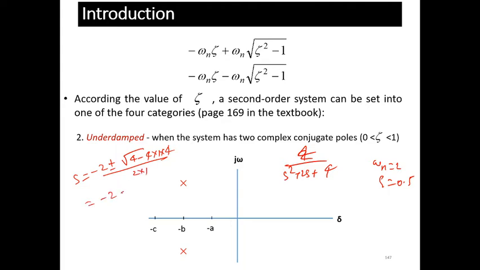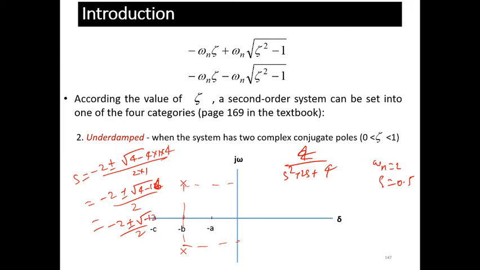So minus 2 plus minus root under 4 minus 16, which is minus 12, upon 2. This is minus 2 plus minus root under minus 12 upon 2. So this is nothing but the complex pole you get, and this complex pole is nothing but the representation here.